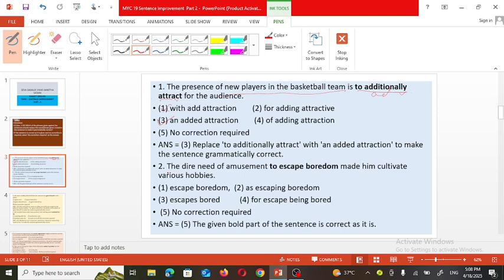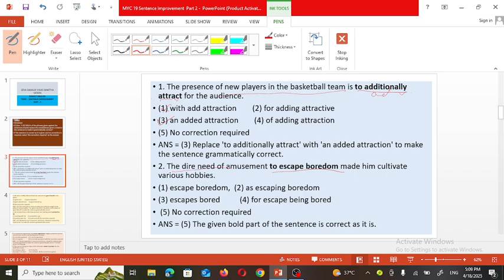Now see the second sentence. Their need of amusement to escape boredom made him cultivate various hobbies. So what made him cultivate various hobbies?